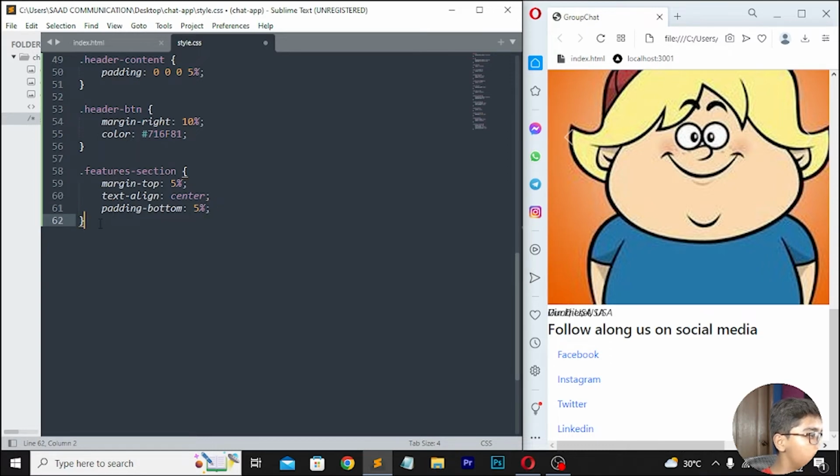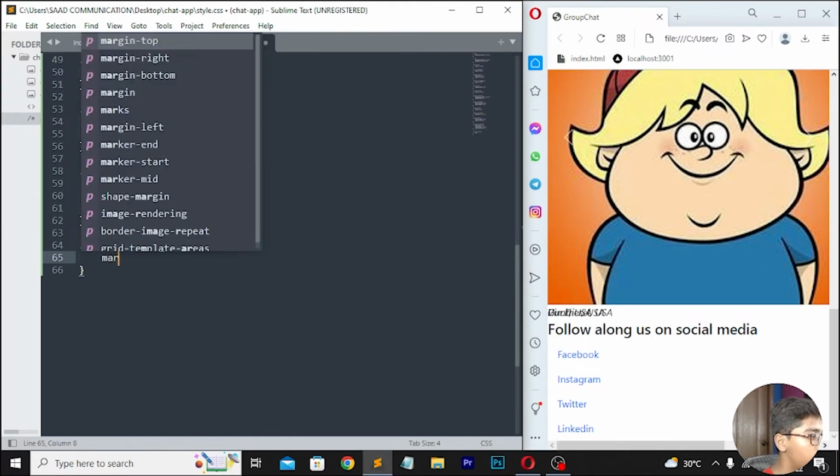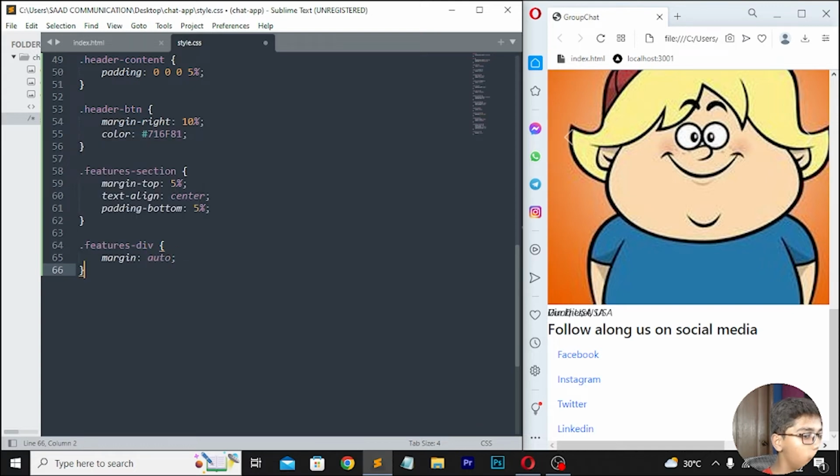Erase this. Then move down, write .features-div, here I'll be writing margin, and margin should be auto. Then move down, write .features-heading, margin-bottom, and here I will be writing 5%.